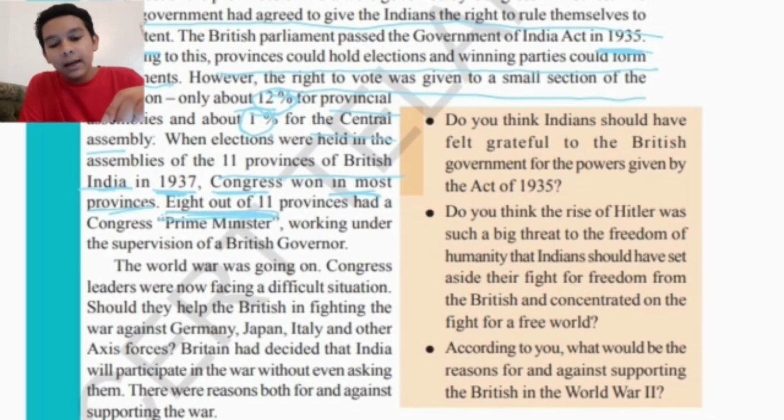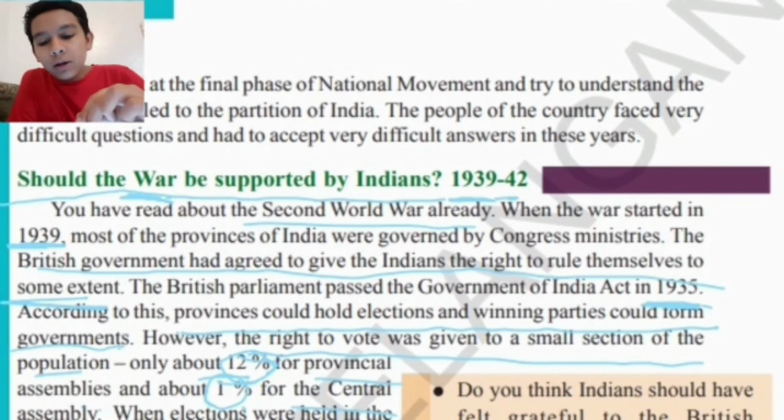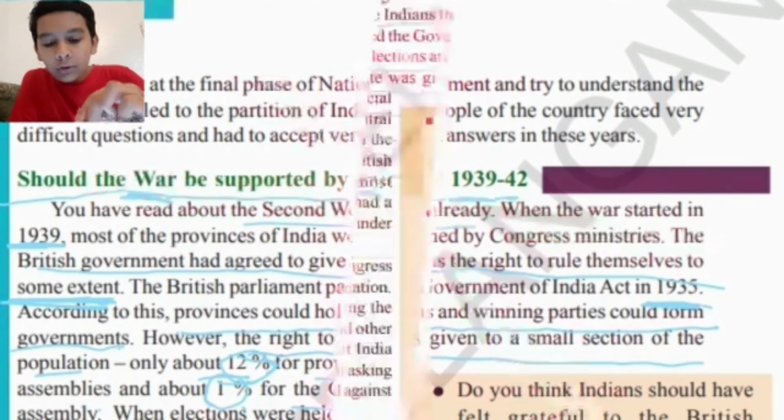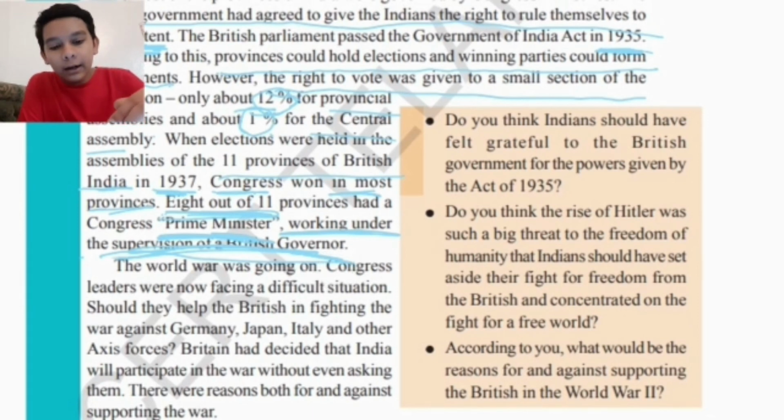Each province had a Congress Prime Minister working under the supervision of a British governor. When we started, we read that the British gave the Indians the right to rule themselves to some extent, not total freedom. This meant the prime ministers elected here had to work under the supervision of a British governor.